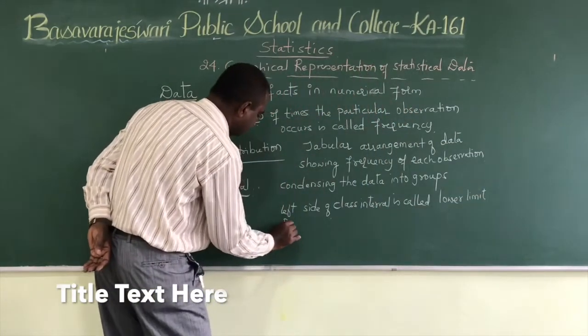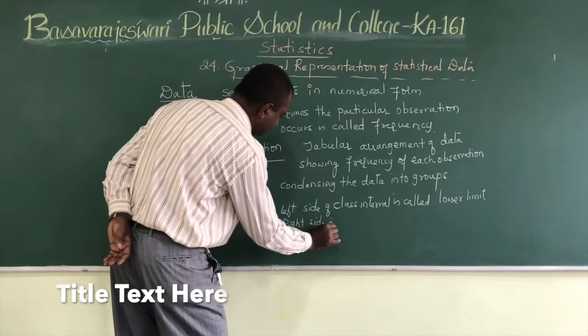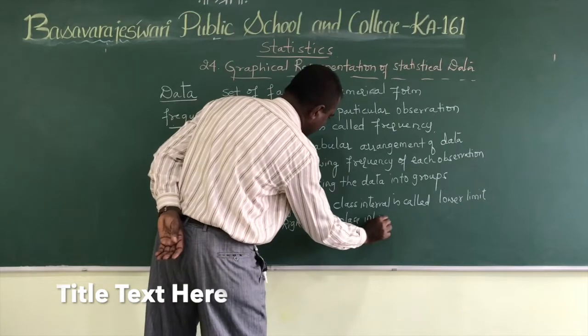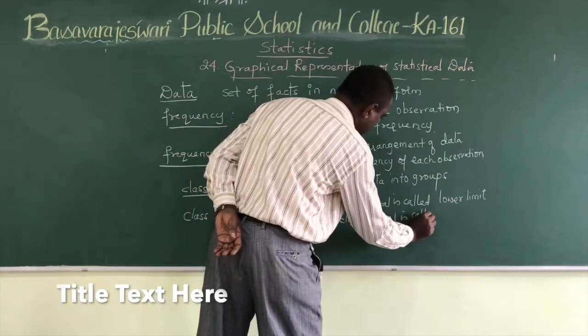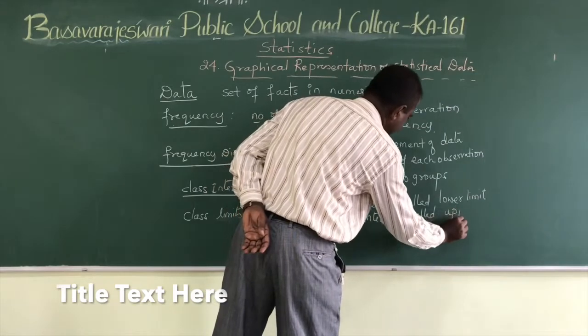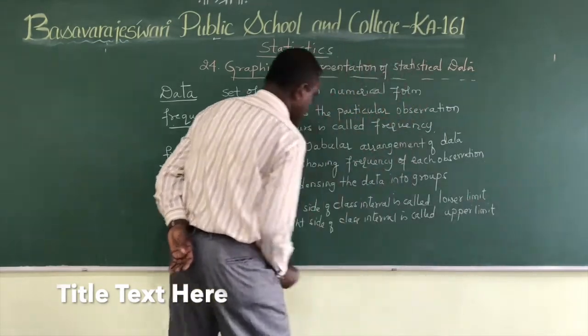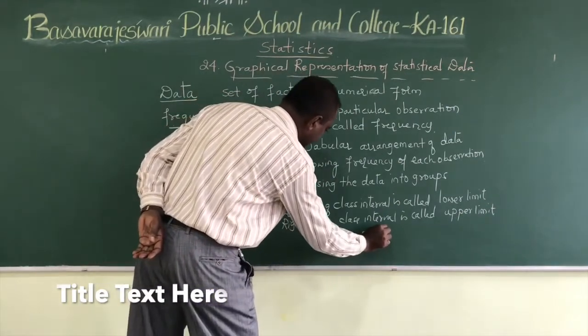The right side of the class interval is called the upper limit. See the example here, 0 to 10.